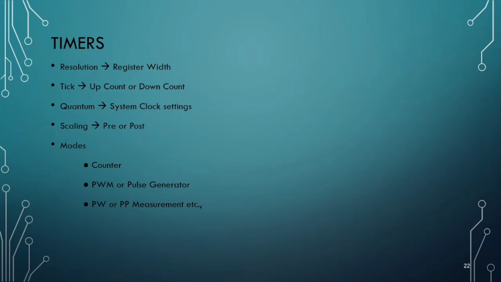In the PIC16F877A microcontroller, the number of ticks are 255 as we know. Therefore, the time taken for a single tick in the PIC16F877A microcontroller is 200 nanoseconds. And now we know that there are a total of 255 ticks, so all the ticks will take a time of 51 microseconds.